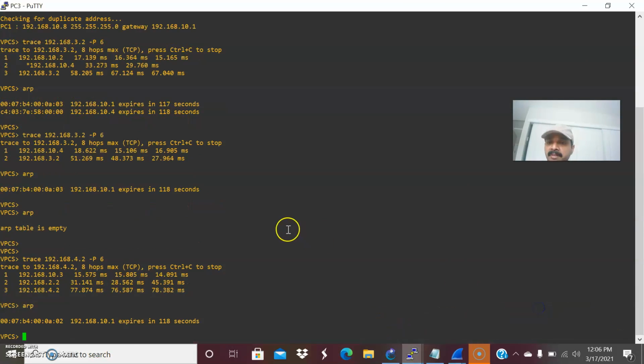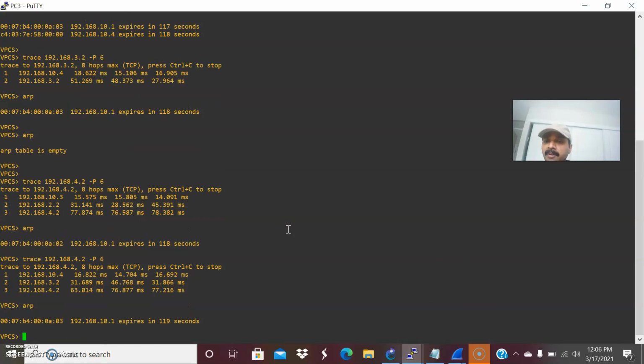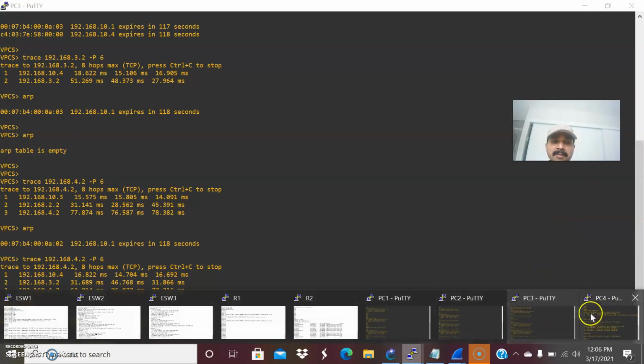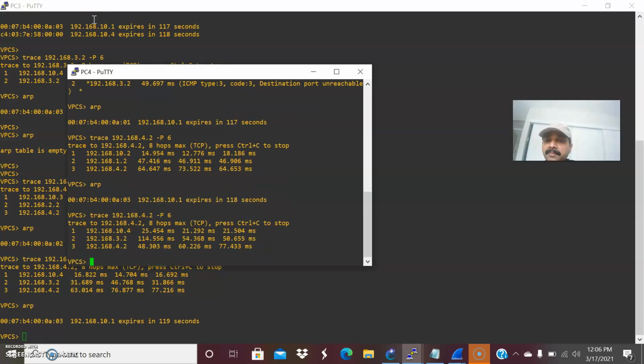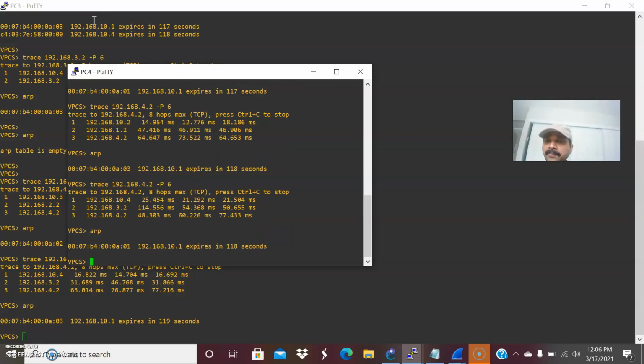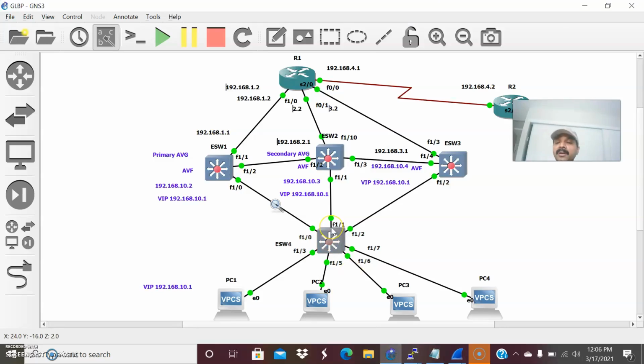And let us do PC3. Let us do the trace, and now do your ARP. Now it is assigning the third MAC, 03. So automatically the fourth will get the first MAC. Let us go to the fourth. That is the way it will perform the load balancing in a round robin fashion. So it is getting the first MAC. That is the way it will work, right? I hope you are understanding.